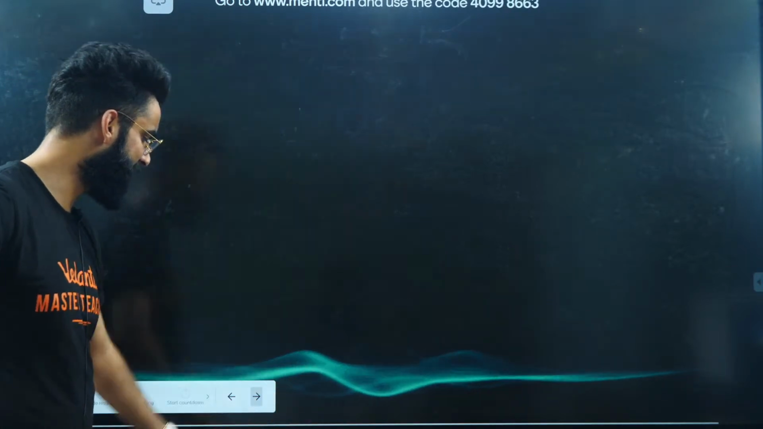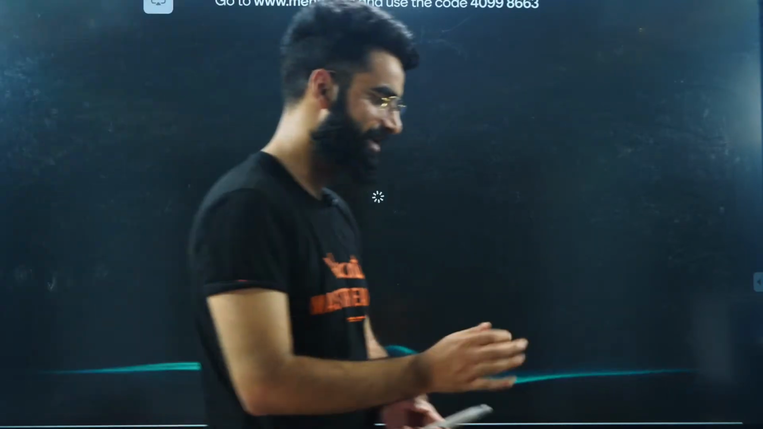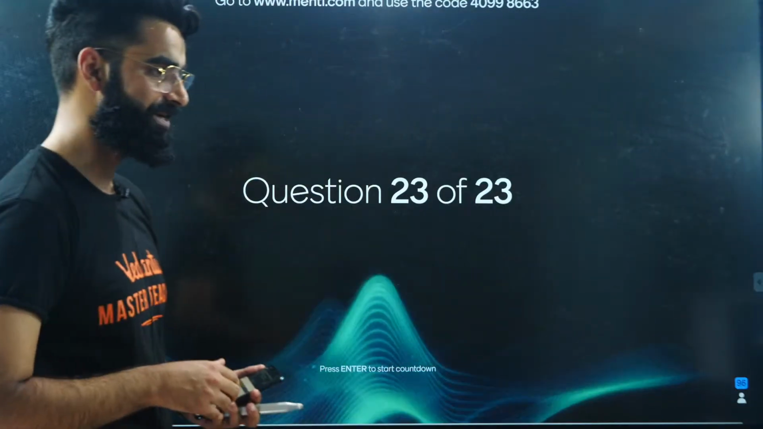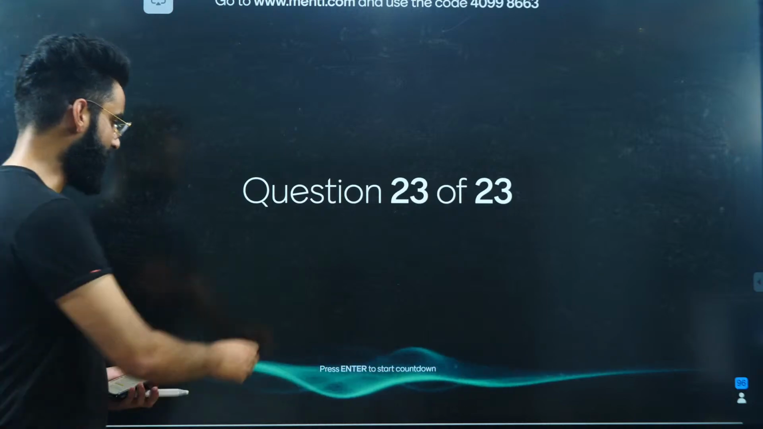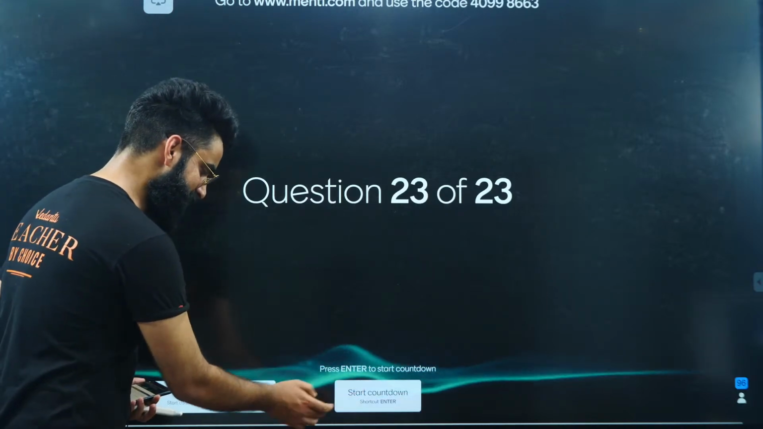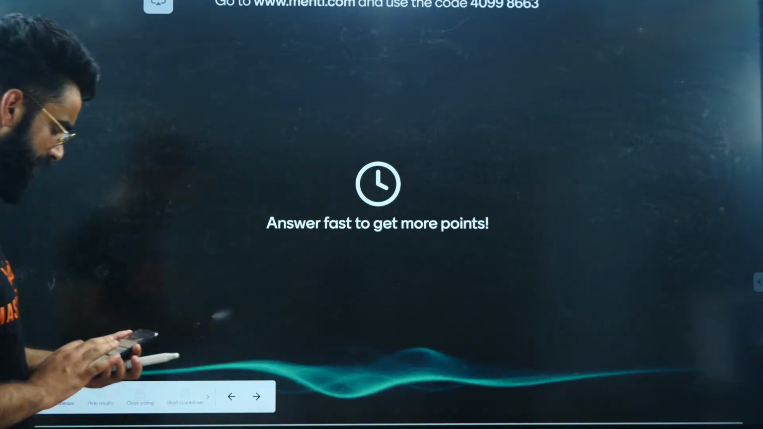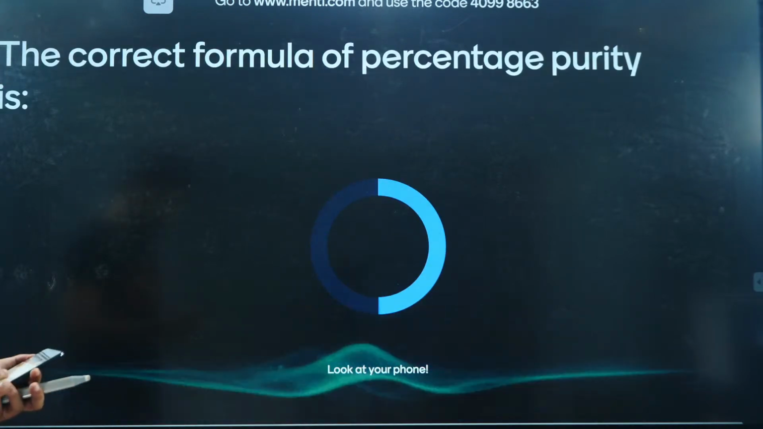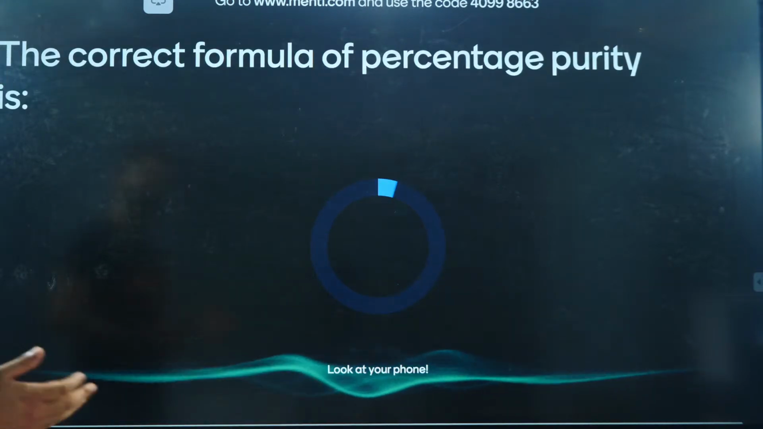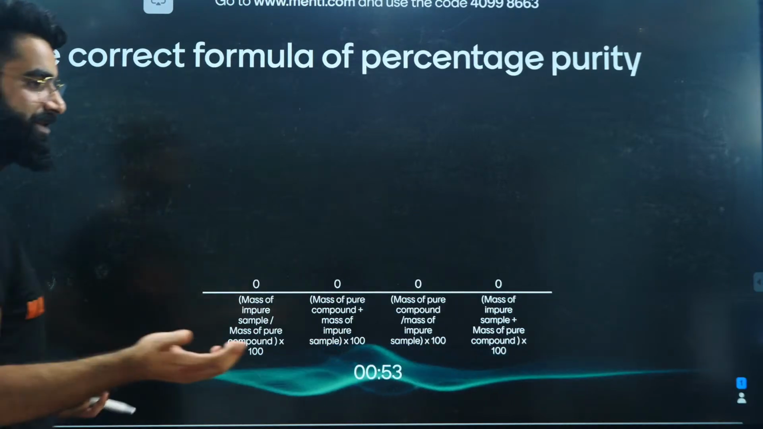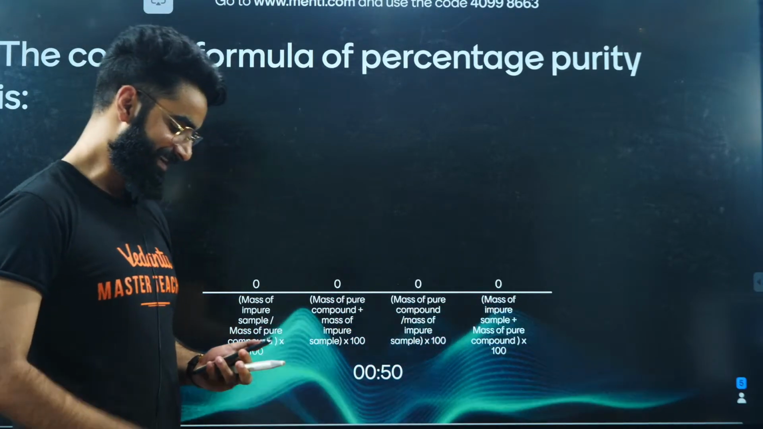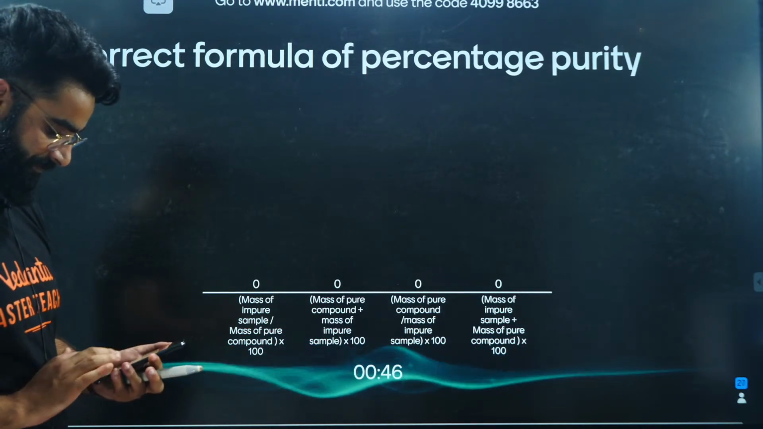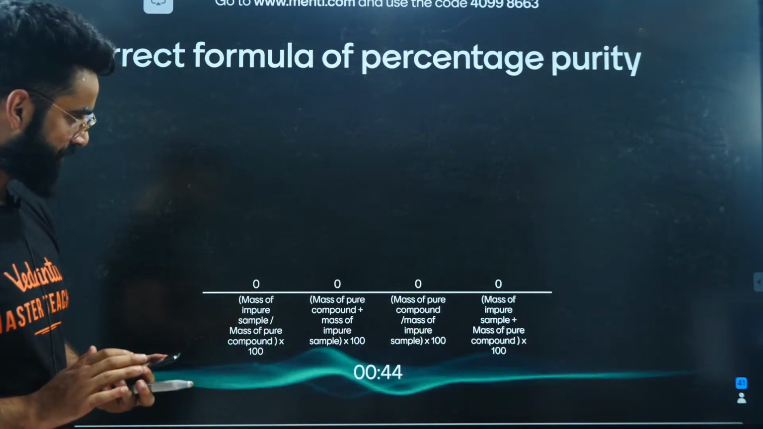Let's move on to the last question, which is going to decide who is going to be the leader of today's Menti session, right? Okay, let's start, and I believe it's again going to be a theoretical question. I believe you can solve it out. I have started the countdown, people. Give it a try properly. The correct formula of percentage purity is an equation itself. Let's see exactly who is going to top it.